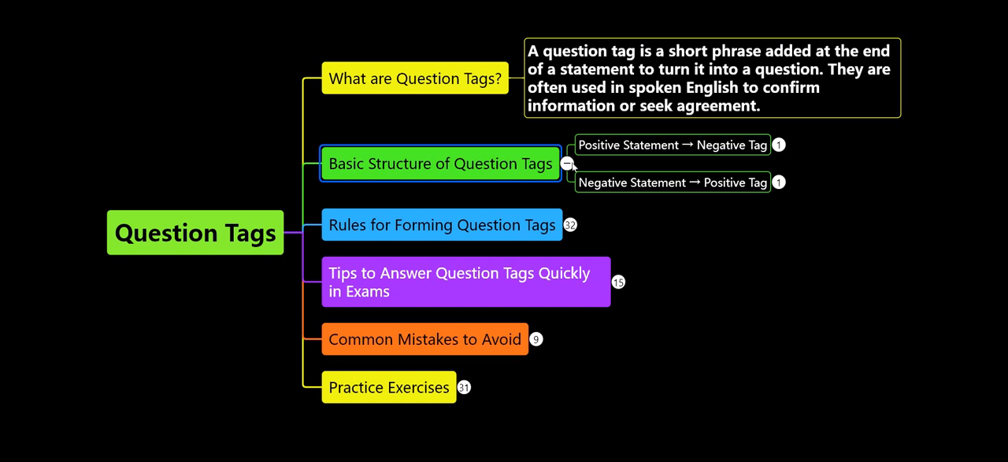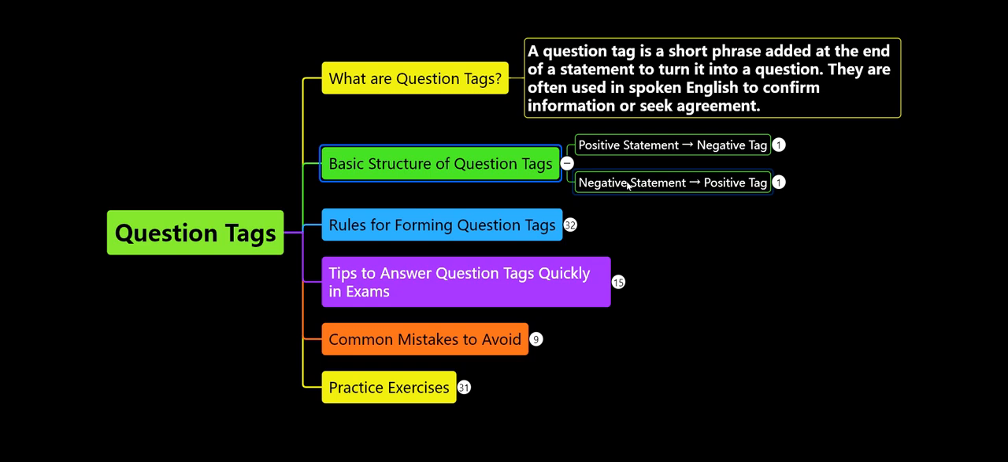See, if the statement is positive, then the question tag will be in a negative form. And if the statement is negative, the question tag will be in a positive form. Let me give you the main importance of question tags. They make conversations interactive. They confirm the speaker's understanding or expectation. They check if the listener agrees with the statement or not.